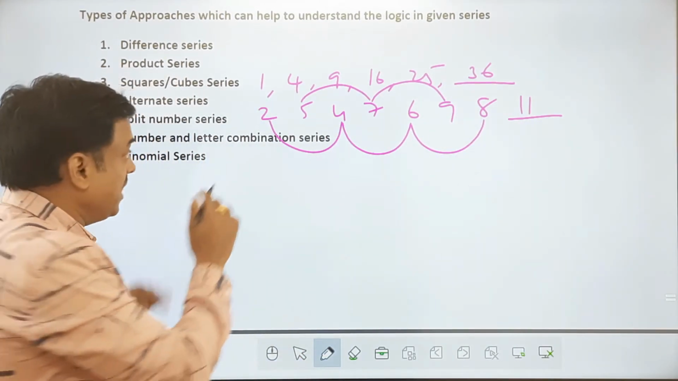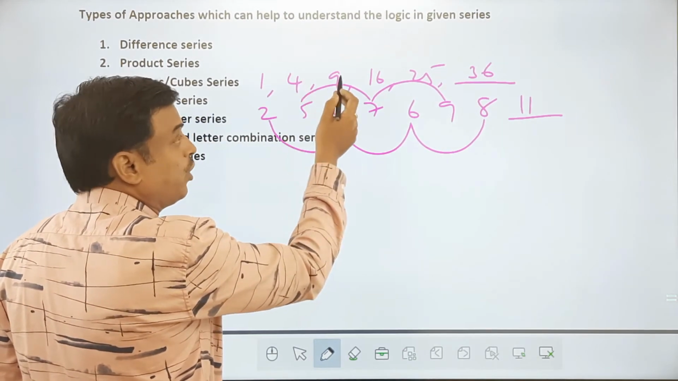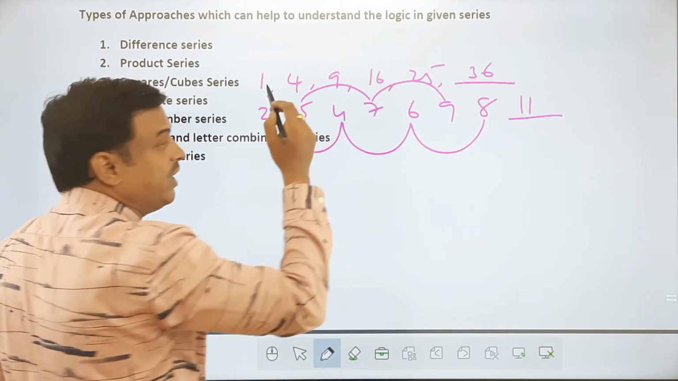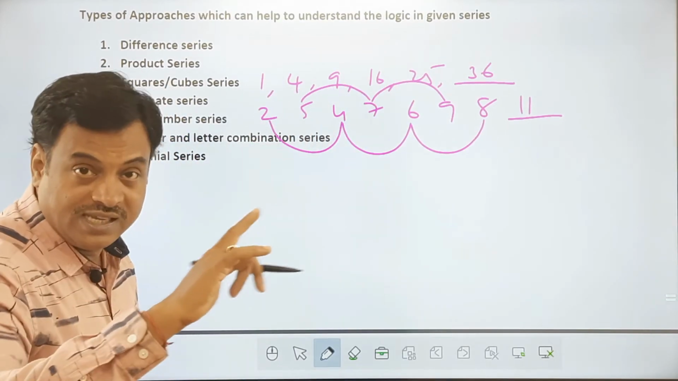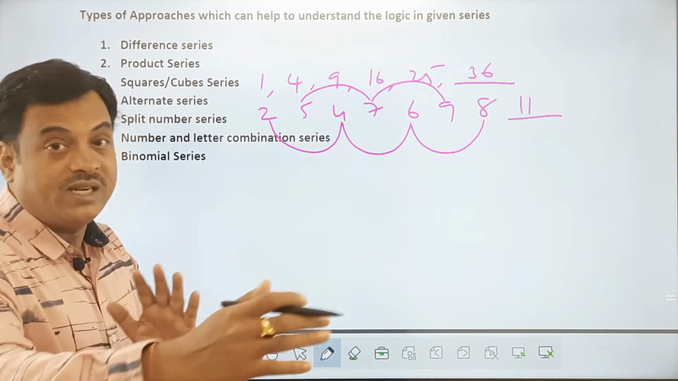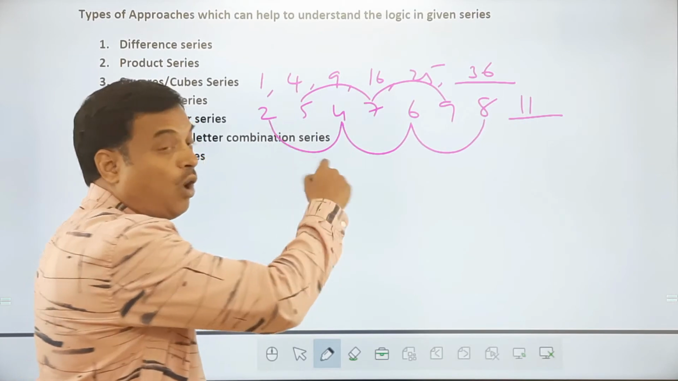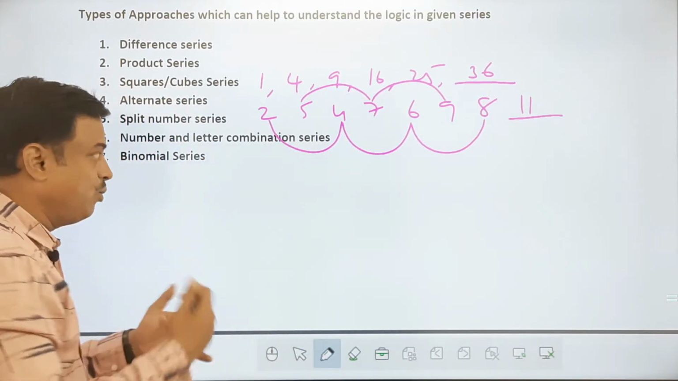So I am not going to see, as in the previous case, 1, then followed by 4, then 9, then 16, then 25. They were all in sequence: one term, next term, next term, next term. Every term is related to the previous term, whereas here, every term is related to the alternate number. Okay, so we'll do practice on these things.